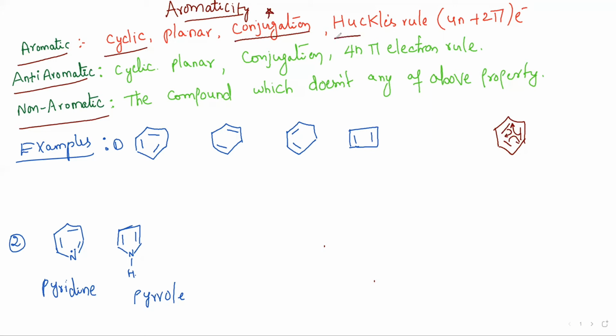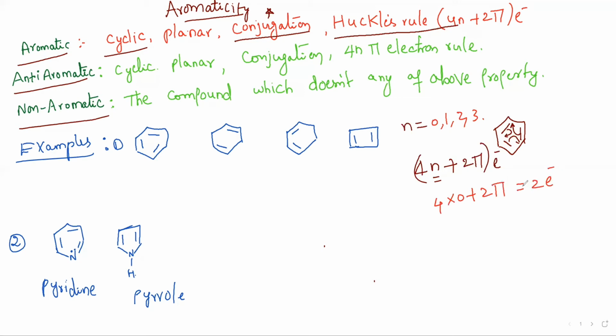And a very important condition for this is Huckel's rule. What exactly does Huckel's rule mean? The formula for Huckel's rule is the 4n plus 2 pi electron rule, where n is an integer. It is not related to the number of rings or number of carbons. It is purely an integer. It may be 0 or 1 or 2 or 3. Suppose you substitute 0 in the place of n, then what electron number will you get? Yes, you will get 2.